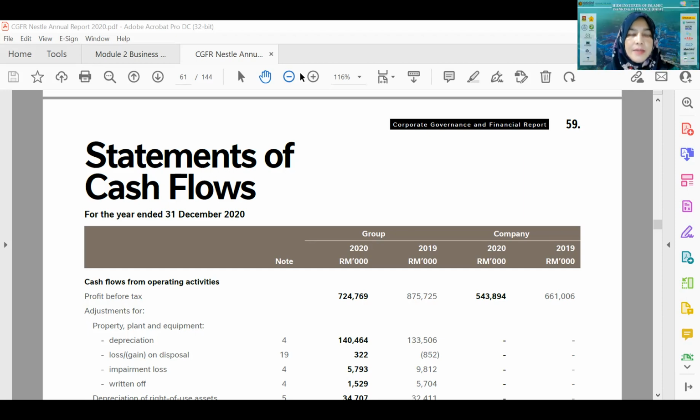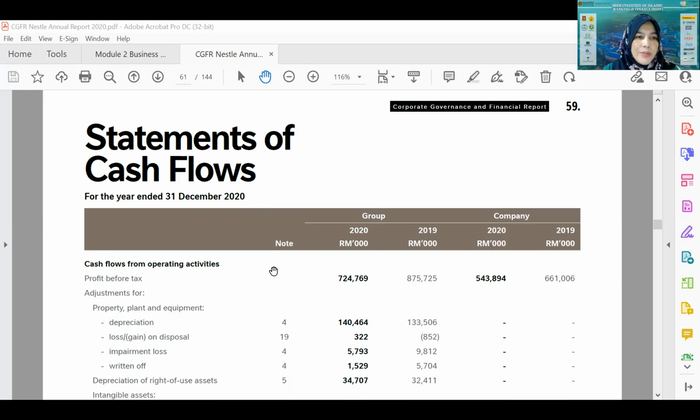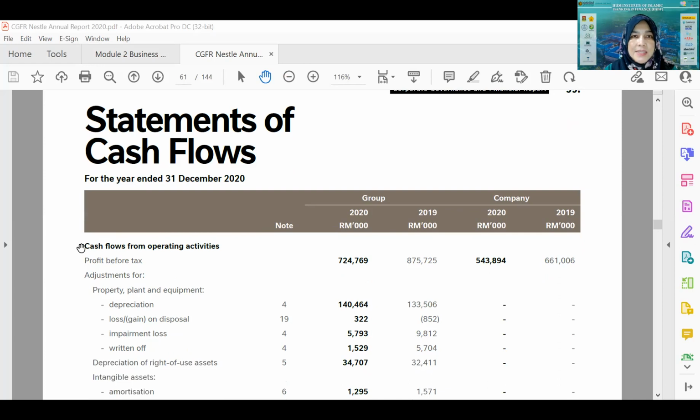Okay, let me continue. This is actually the statement that we will learn today, the statement of cash flow. As the name implies, this is about the movement of cash in the company. Cash flow is the movement of cash in the company, where the money comes from and where it goes out. If you look at the statement of cash flow, you can see the subtopics here.